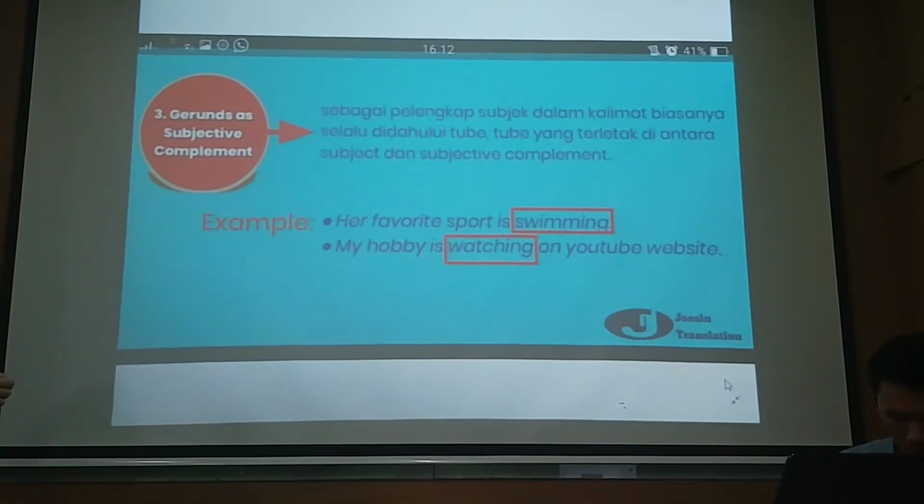Number 3, gerund as subjective complement. The example, her favorite sport is swimming. My hobby is watching on YouTube website. Number 4.